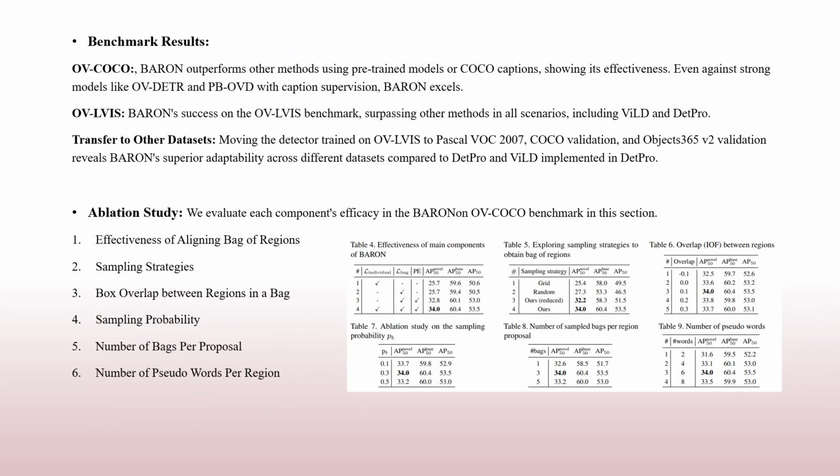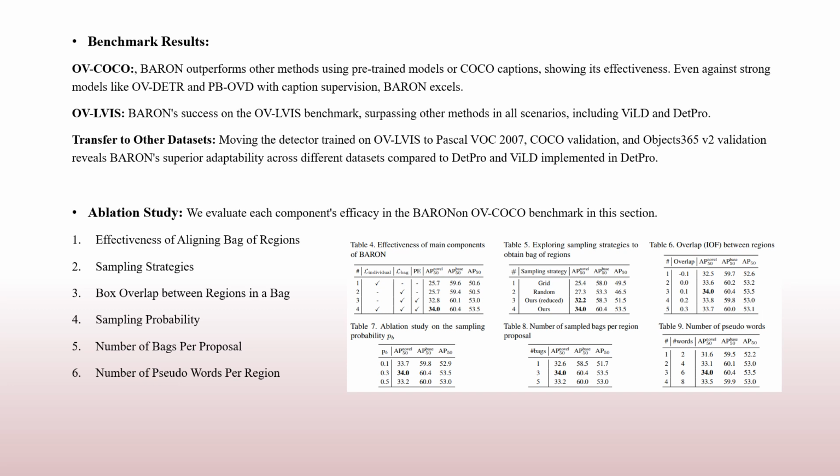In the benchmark results, Barron demonstrated its superiority compared to previous state-of-the-art methods on open vocabulary object detection across various scenarios. For the OV-COCO benchmark, Barron outperforms previous methods whether they utilize pre-trained very large language models or COCO captions for supervision. Even when competing against OV-DETR, which is based on the stronger deformable DETR architecture, Barron achieves a 4.6 point higher AP50 on novel categories.